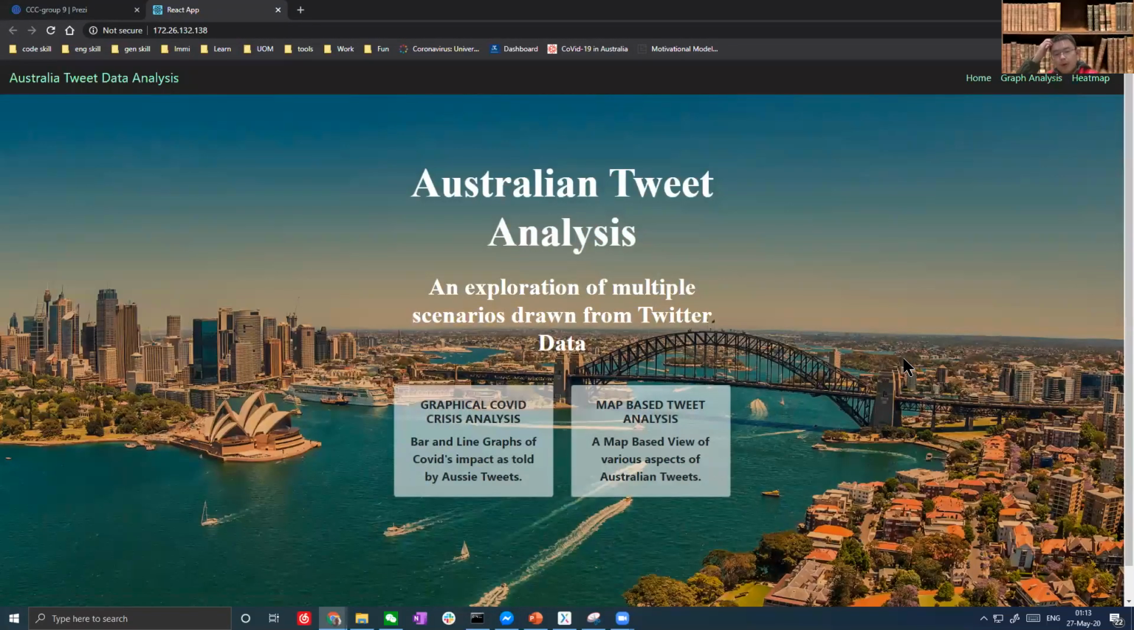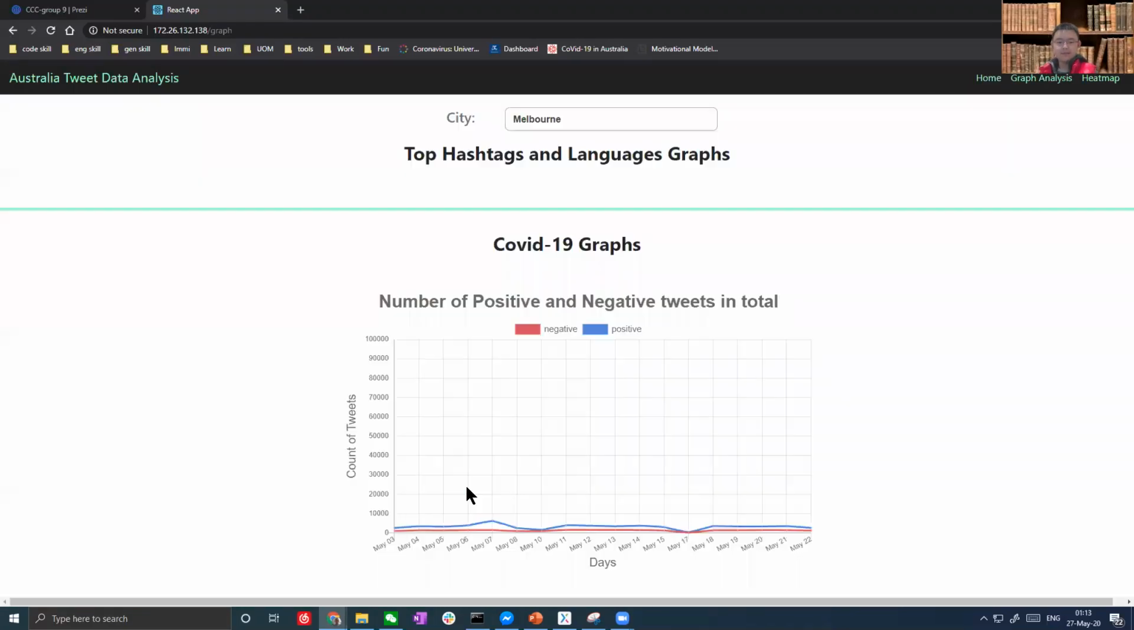Boom, here we go. Welcome to the Australian Tweets Analyze homepage. Our application can support a wide range of analytic scenarios with two main views, a graph-based view and a map-based view. The graph-based view contains charts for statistics in each major city, such as the most popular hashtags and the languages, the number of tweets about coronavirus 19 each day, and more. Users can select a city from the dropdown to view different statistics for the city.